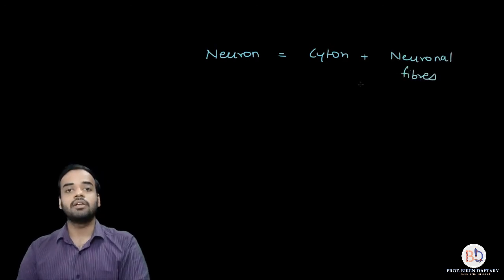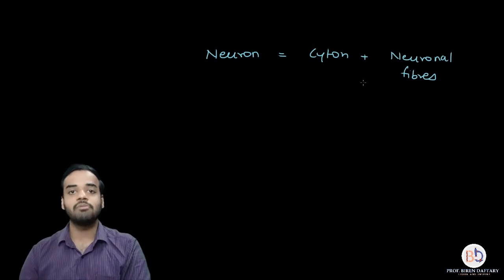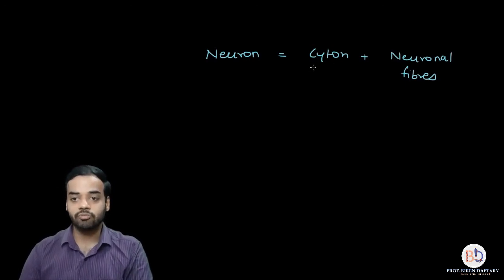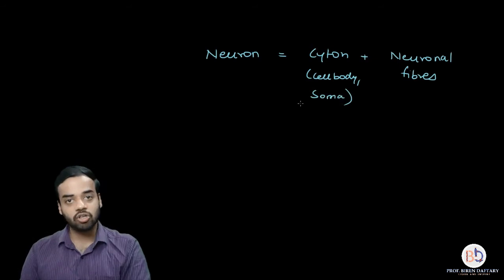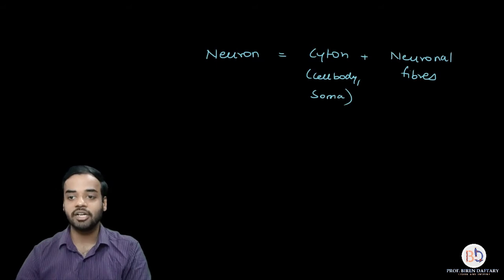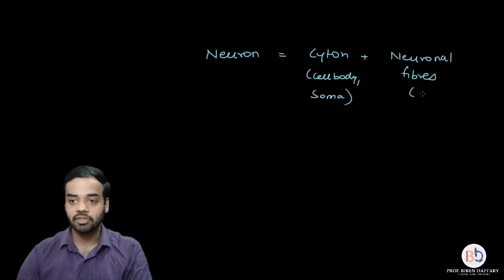Okay, now the cyton is also called by many other names. It can also be called as the cell body, or sometimes it is also called as a soma. So all these are synonyms for the word cyton. And the neuronal fibers, I'm sure you must have learned in school, there are two types. One of them is called as the axon and the other is called as the dendron. So let me write it down over here. Two types of fibers which are present, axon and dendron.